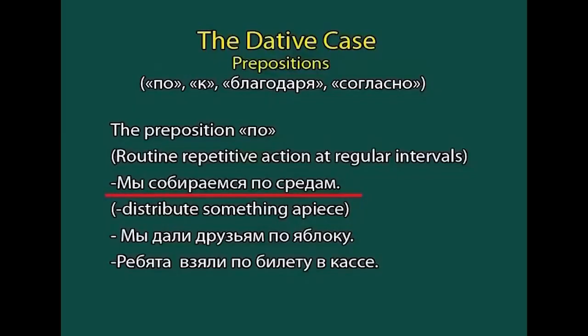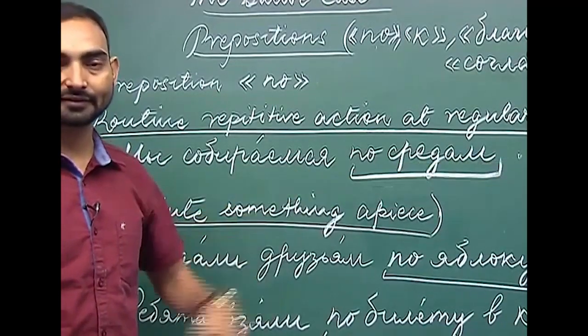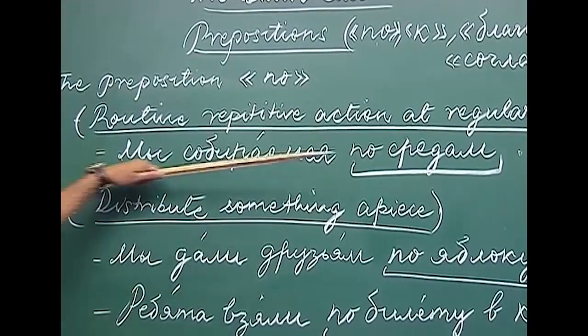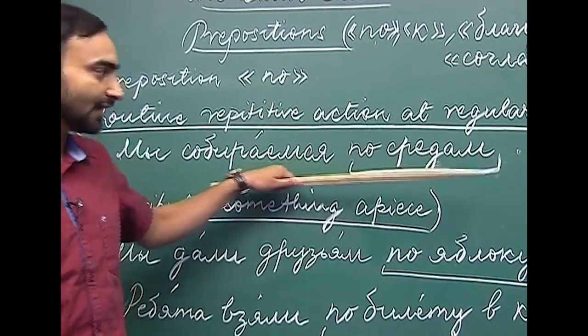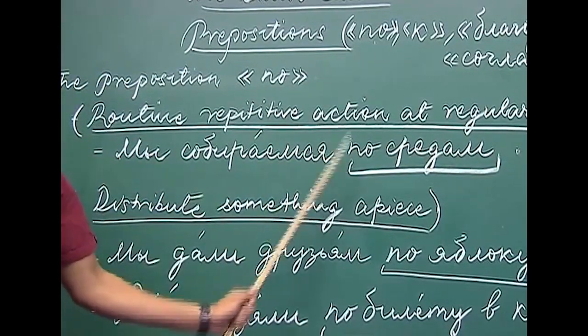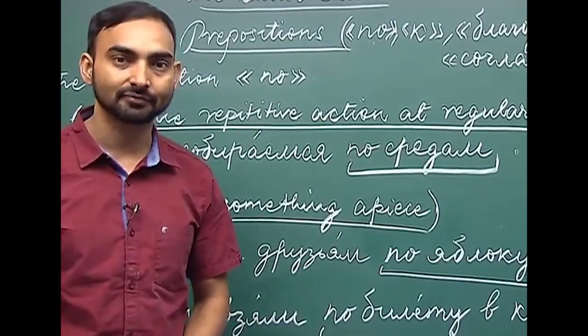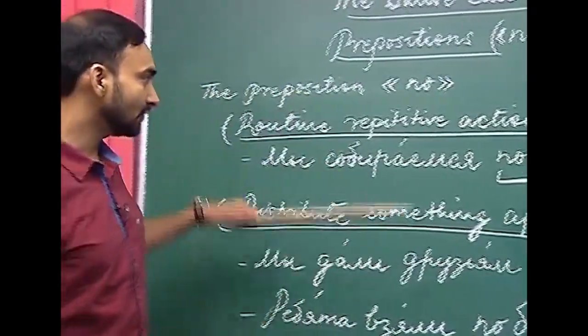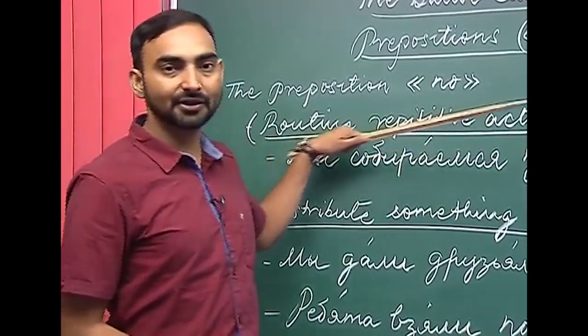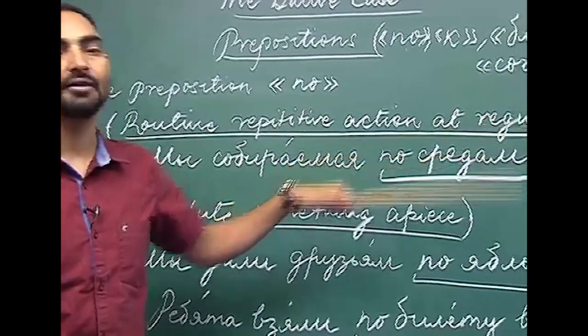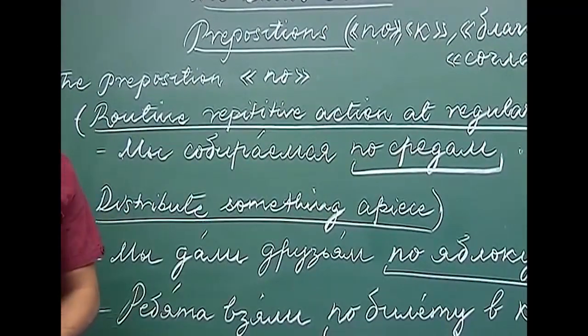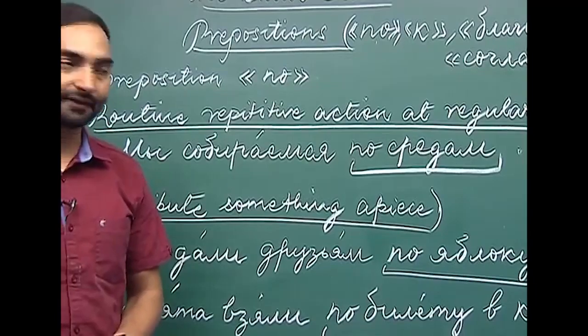For example, my sobirayemsya po sredam. Here sreda is the name of a weekday, Wednesday. My sobirayemsya, we meet on Wednesdays. So, if we are denoting a routine repetitive action which is taking place at a regular interval, then we use the preposition po along with the noun in plural in the dative case.